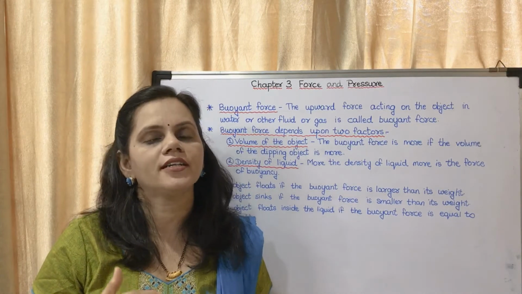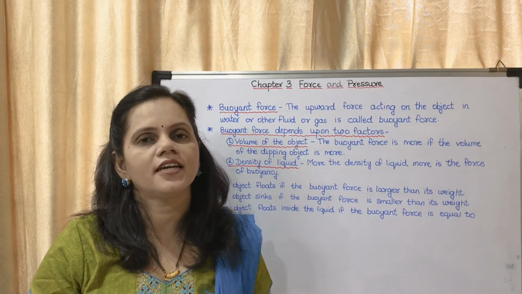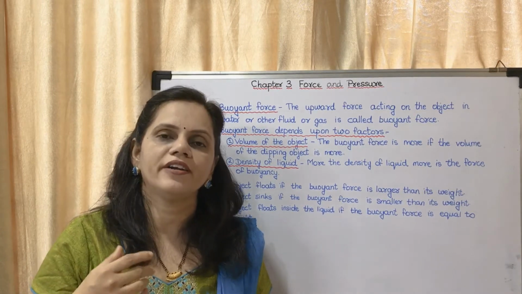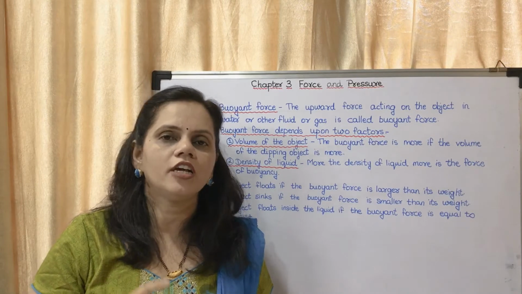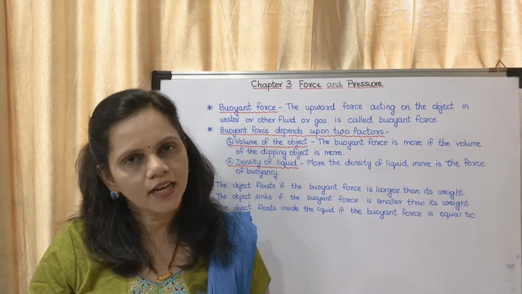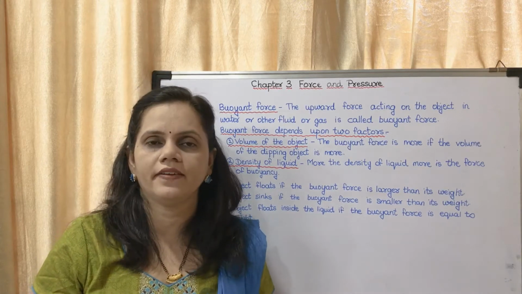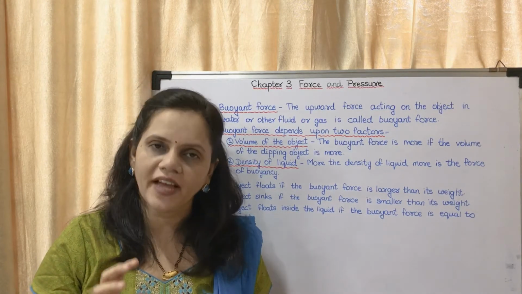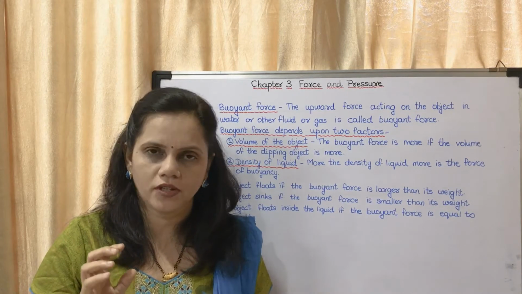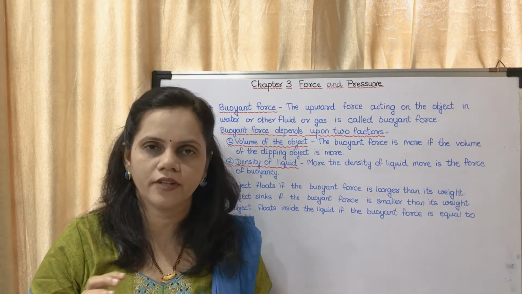So what are the two factors which buoyant force depends upon? Buoyant force depends upon volume of the object and density of the liquid. Whenever you have a question on the factors, you have to write completely volume of the object and density of the liquid.